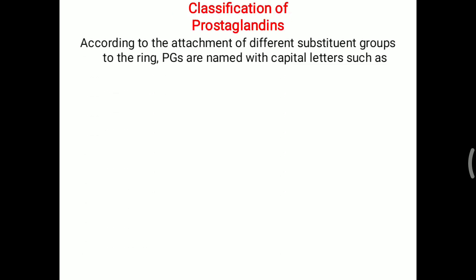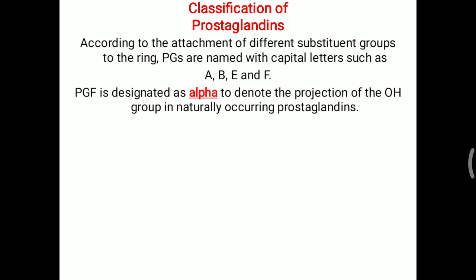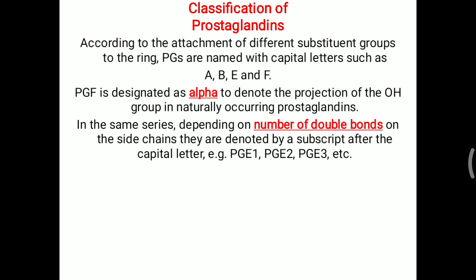Prostaglandins are further classified according to the attachment of different substituent groups to the ring. They are named with a capital letter, such as prostaglandin A, B, E, F, depending on the attachment of different groups. Prostaglandin F is designated as alpha to denote the projection of the hydroxyl group on carbon 15 in naturally occurring prostaglandin. In the same series, depending on the number of double bonds on the side chain, they are denoted by a subscript after the capital letter, like PGE1, E2 and E3.